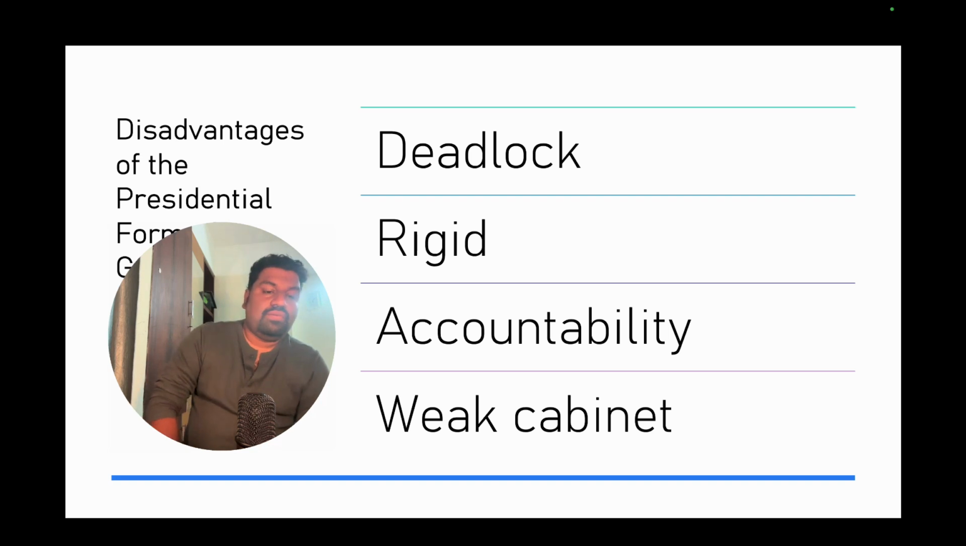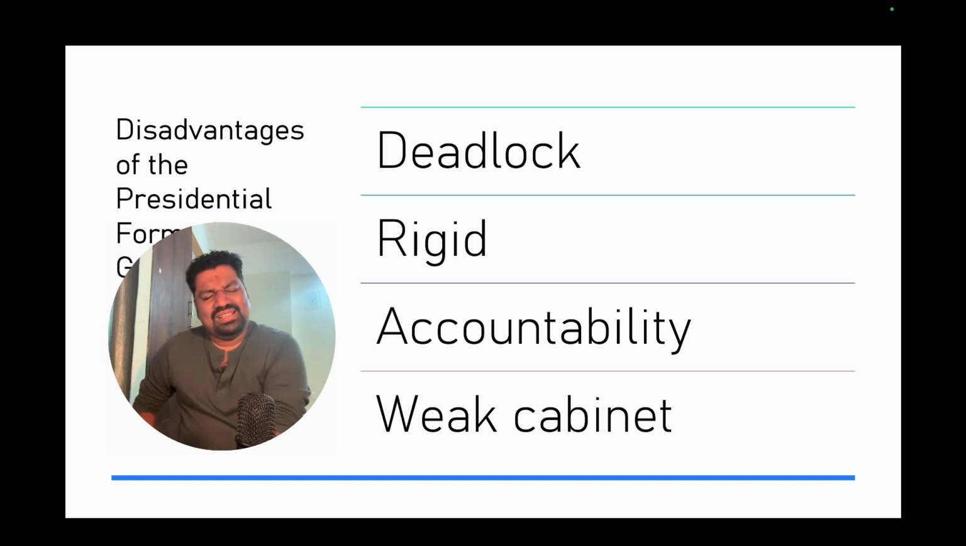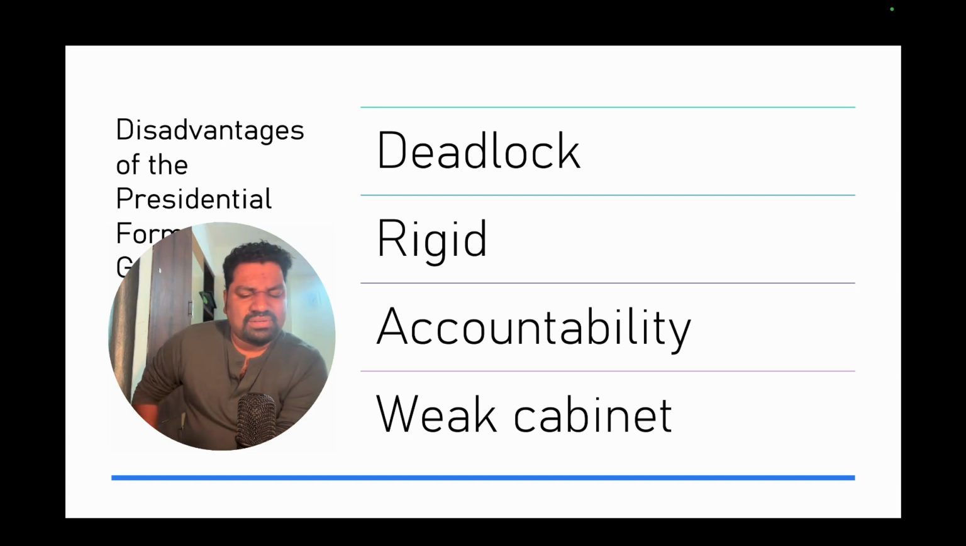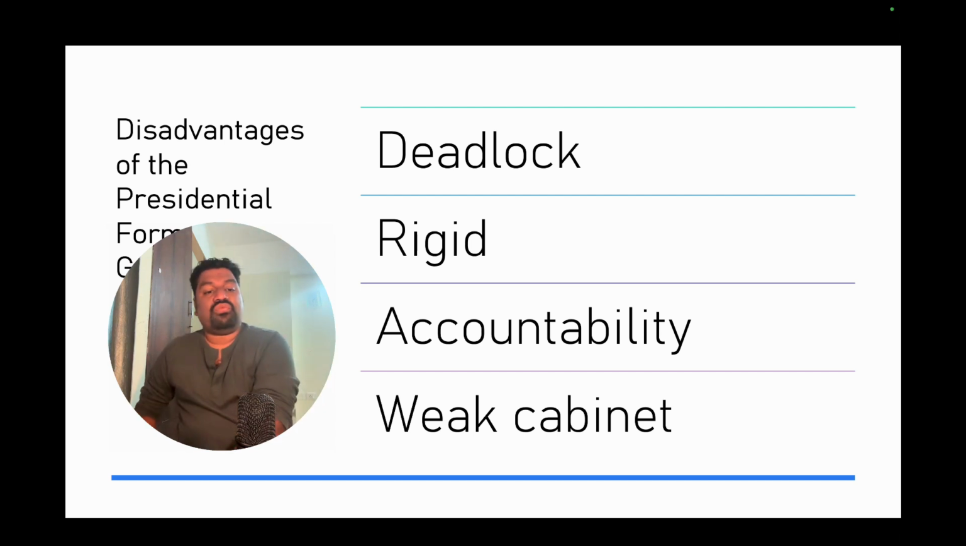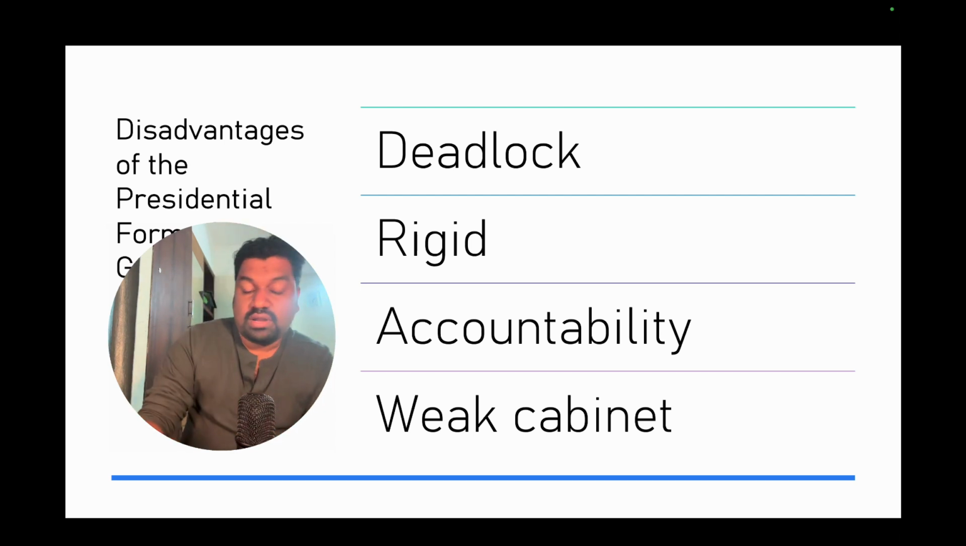Accountability: no one will own the accountability, but in the parliamentary form of government, the accountability is shared, the collective responsibility is there. And there is a weak cabinet, because the president himself selects the cabinet. The cabinet doesn't have ultimate power. Everything is ultimately decided by the president. The president has enormous power. The United States president, or the presidents of the presidential system, has a high amount of power compared to a prime minister of a parliamentary form of government.